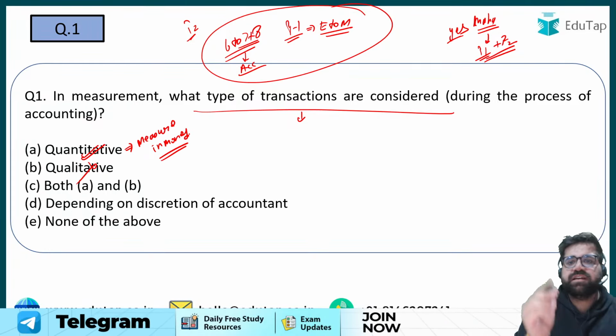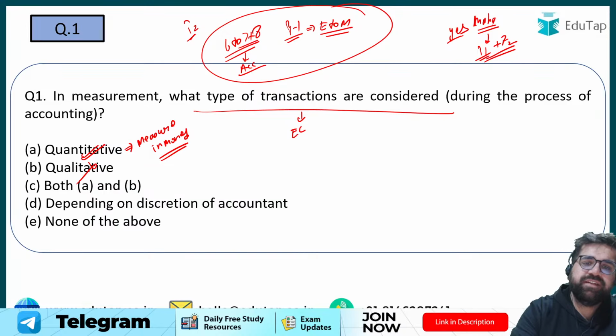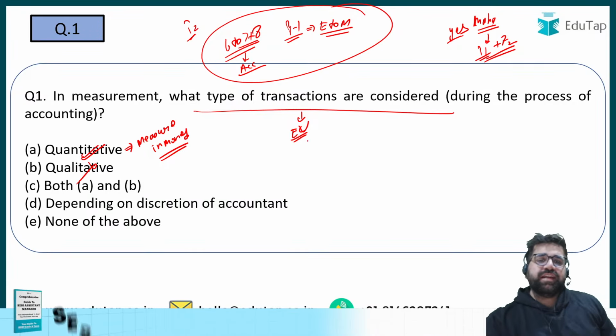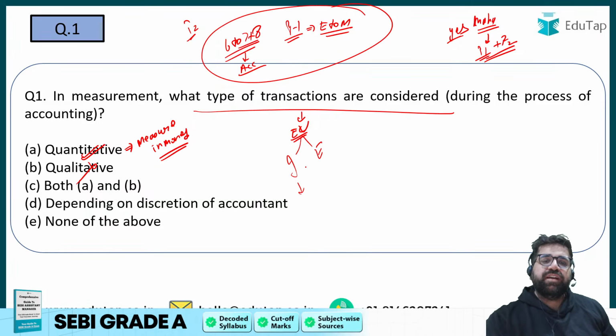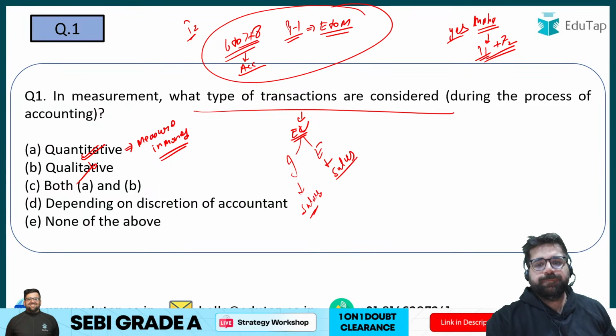Right, and remember, certain transactions in the accounting concepts are known as what? Economic events. Economic events are those events which will be measured in money. At the same time, they will impact the financial health of the company. Economic events can be of 2 types, internal and external. Internal economic event can be what? Salary paid to employees. External economic event can be what? Sales made to customer. In both these transactions, there will be a monetary value.